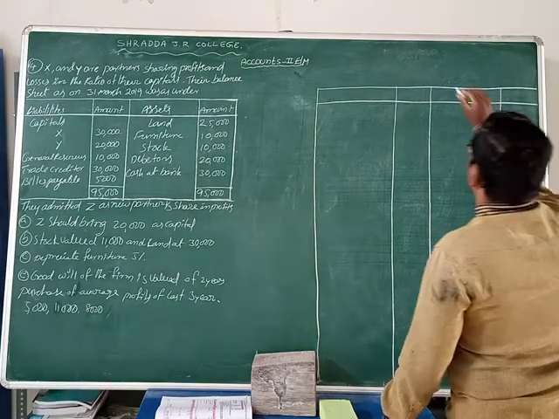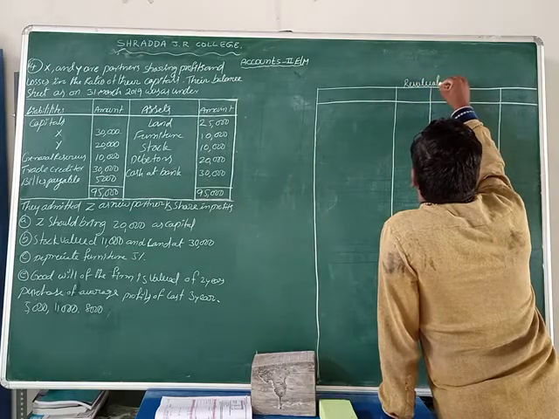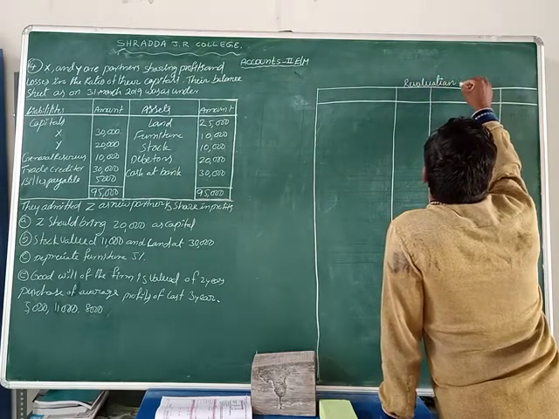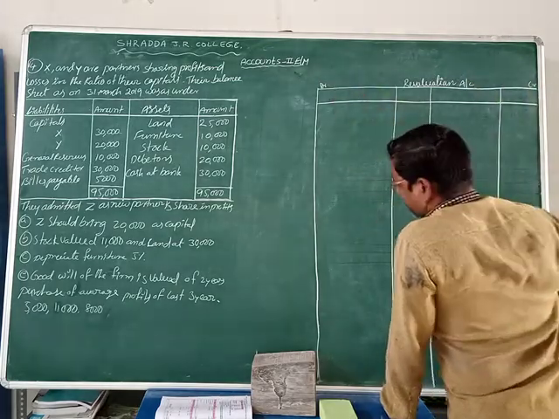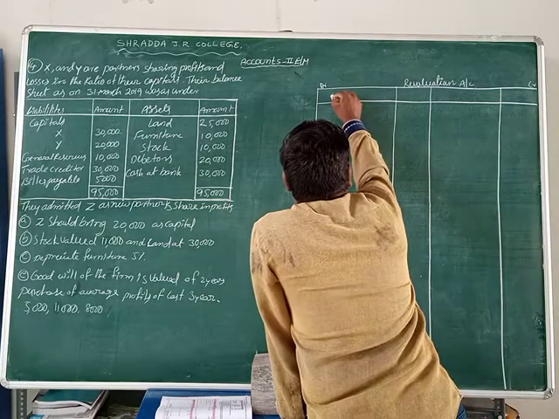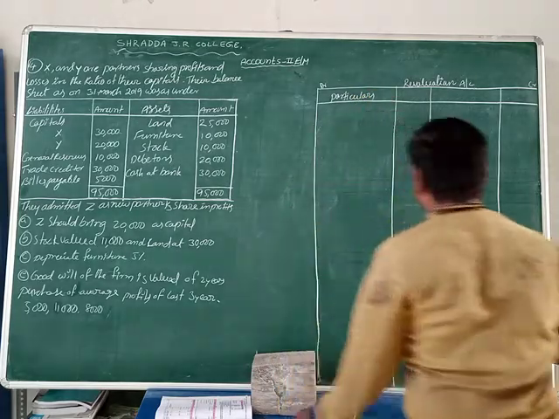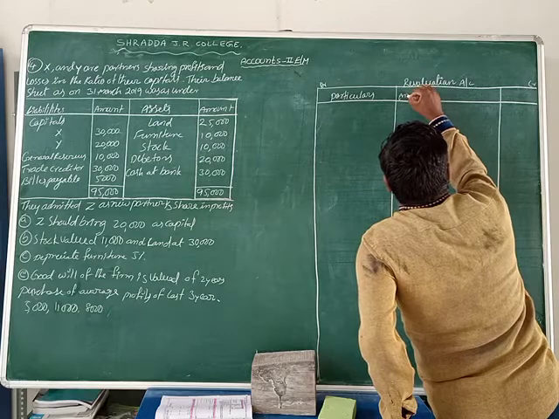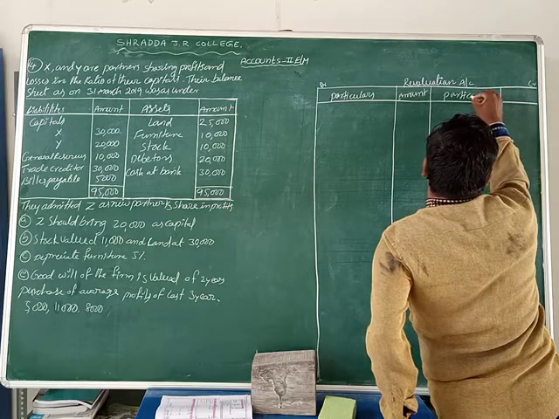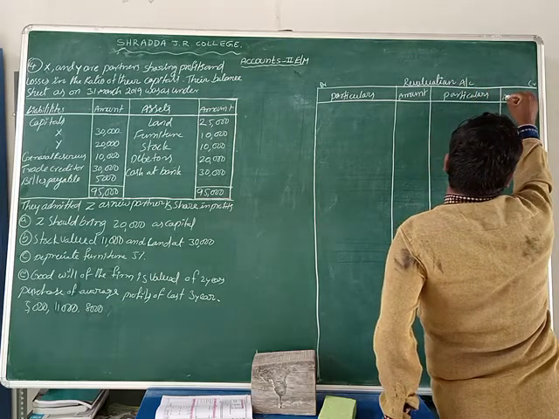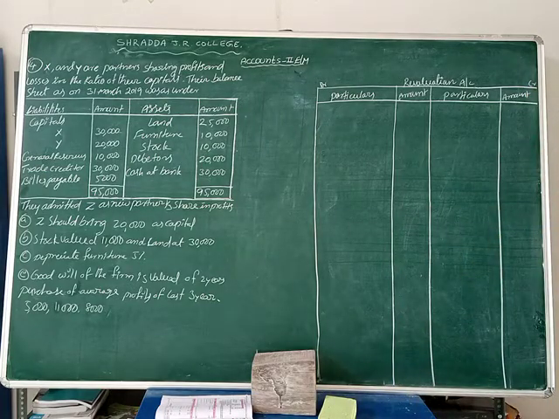Okay, friends, let us see. We write here revaluation account, with credit and debit sides. Write down particulars, amount, particulars, amount. This is the revaluation account format.